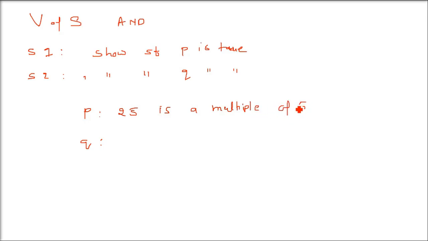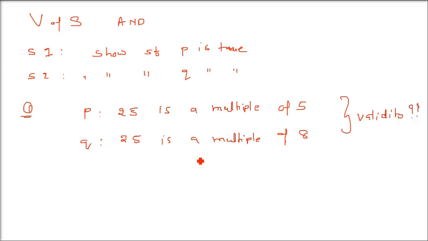This example is from R.D. Sharma, so you can just refer to it. Q is 25 is a multiple of 8. Now when we combine P and Q, the actual statement was 25 is a multiple of 5 and 8. So the question is, write the compound statement connecting these two statements and check its validity.